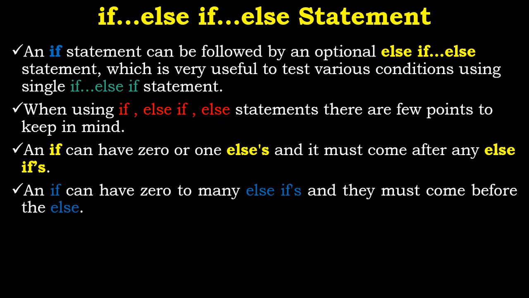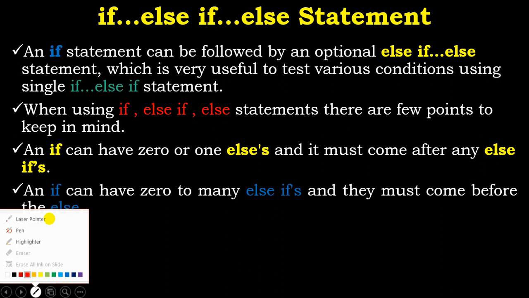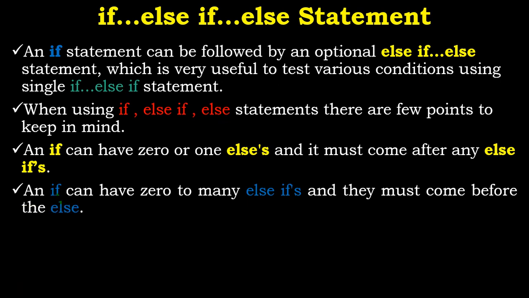So the second point comes to confirm the first point: you can have an else statement, but it should be the last. It should come after all the else if statements.